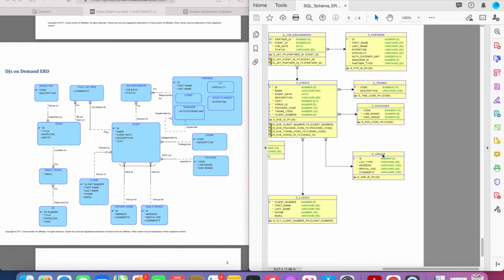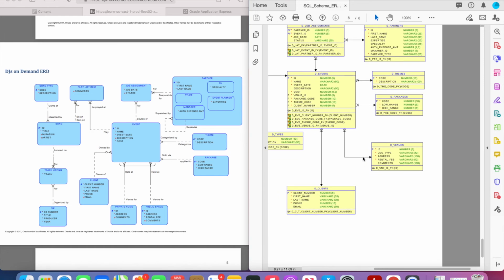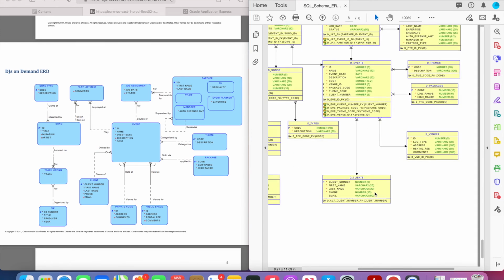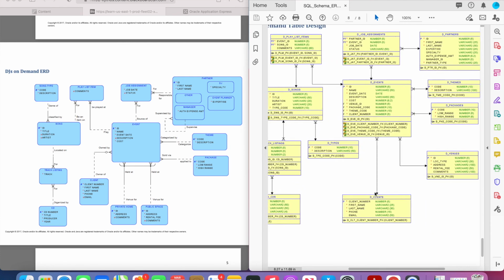And then on this side, we've got a venues table listed as well. And it also is giving the events table a foreign key. It's getting the venue ID foreign key on this table. And so that tells them where the event is held, where the address and everything. So that tells them the venue. So those are the things that are different about the DJs on Demand table design.